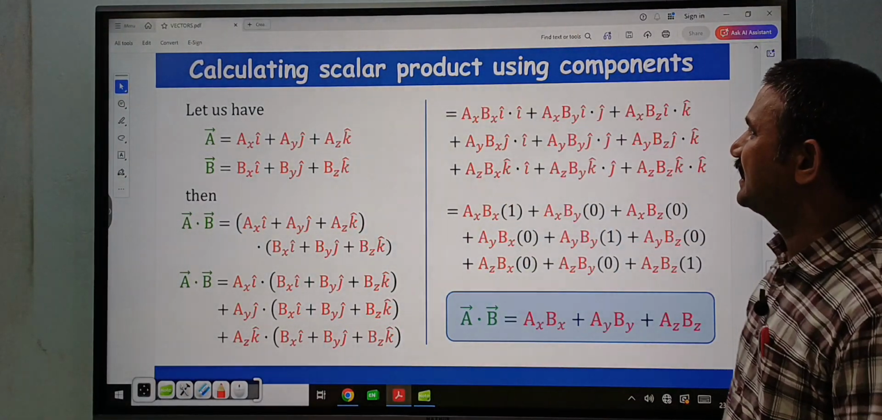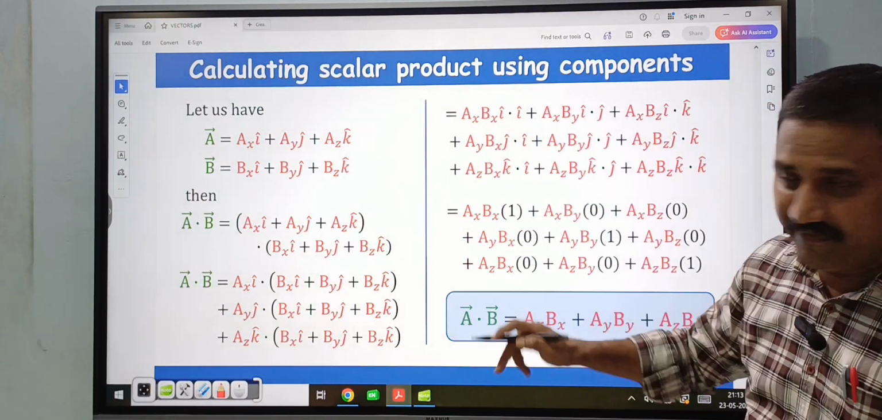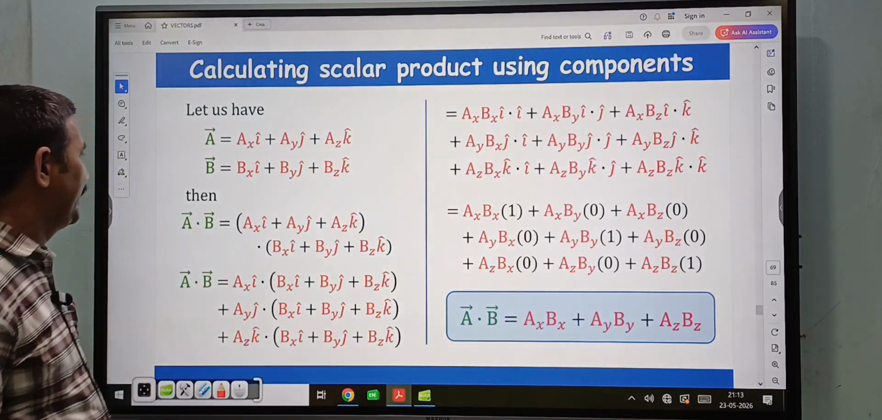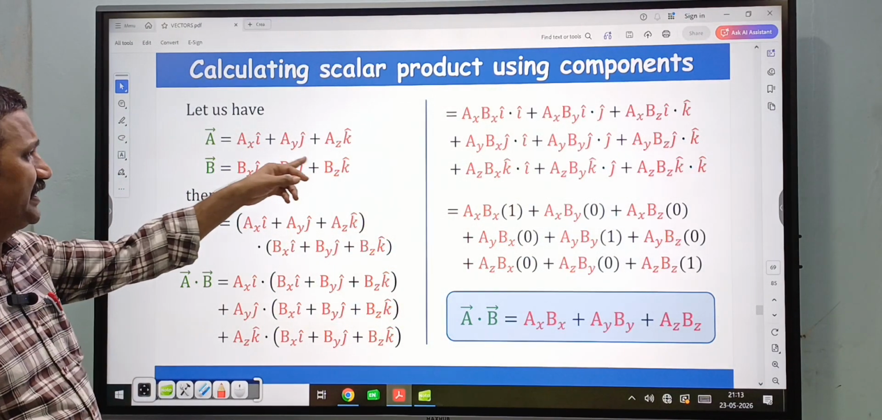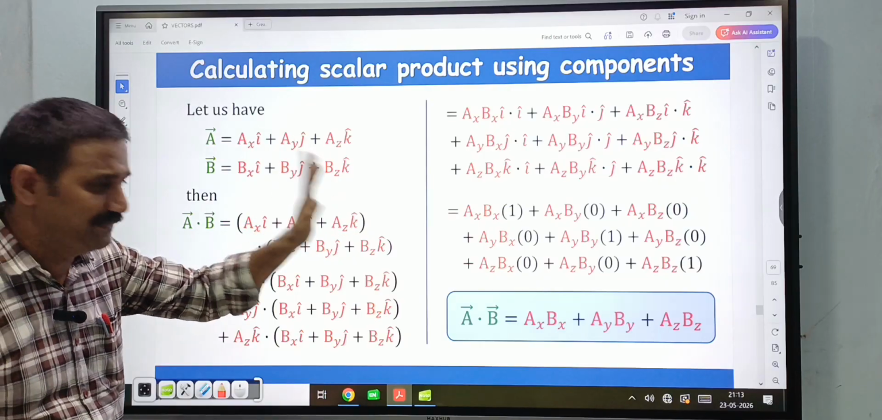Now calculating scalar product using components. So here A bar vector is given in terms of the rectangular components. A bar is equal to ax I cap plus ay j cap plus az k cap, and B bar is equal to bx I cap plus by j cap plus bz k cap.